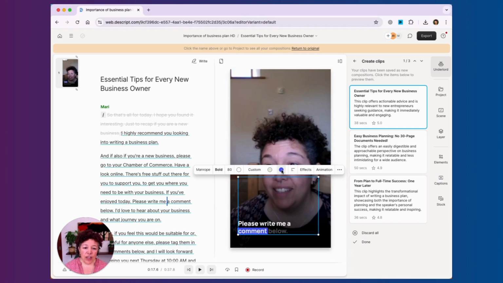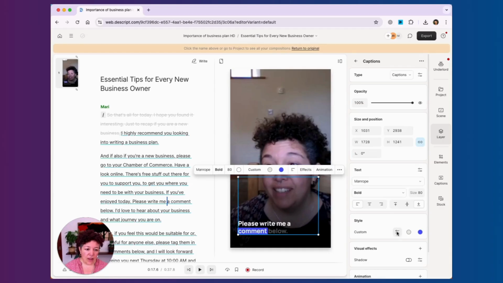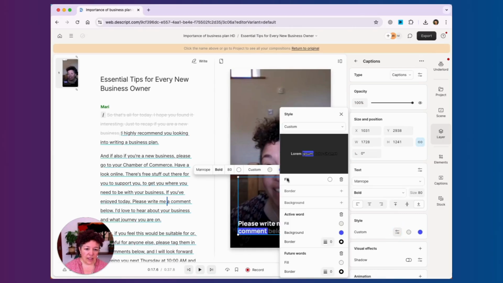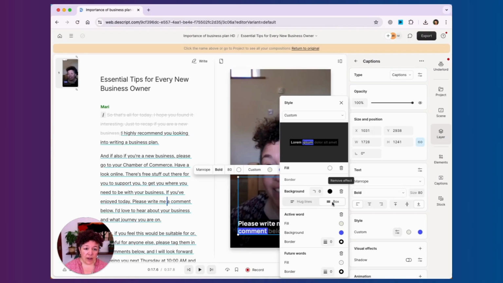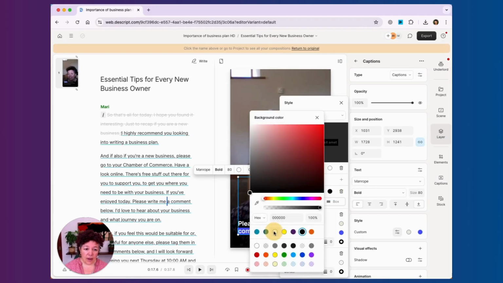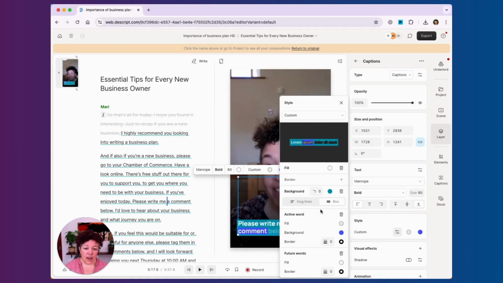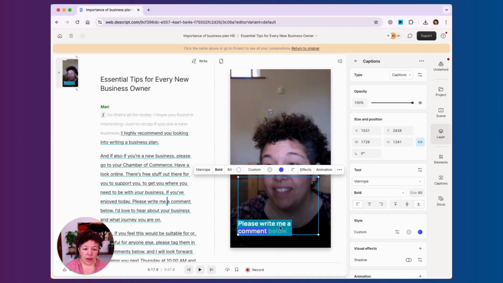You can also change the colors of the fonts. If you click here, you've got more options as well. So you can customize, you can put a border around it if you want, or a background. I quite like to do a background. I usually like to have a white background, or a coloured background, and then have white writing. That's quite nice and easy. It makes the words pop a bit more. So yeah, and then that's it.